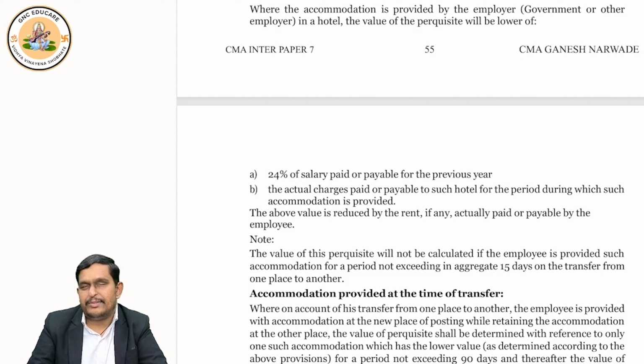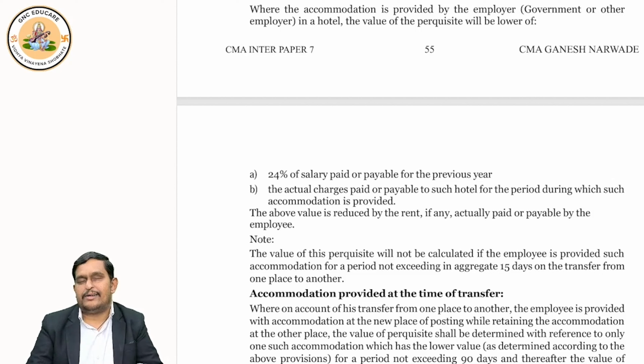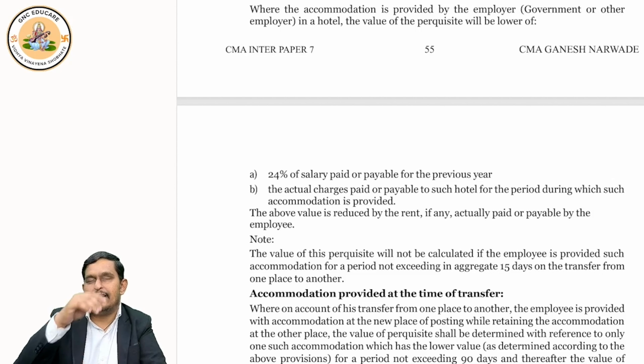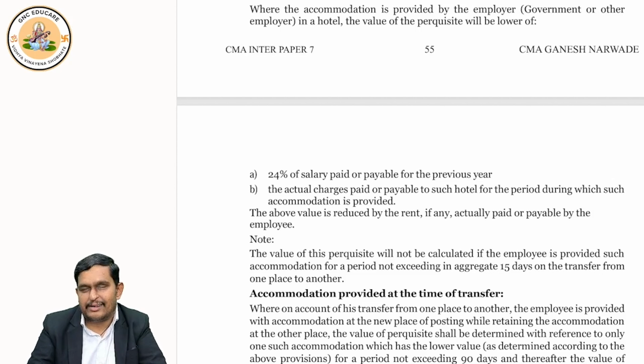Now, suppose sometimes you are shifting your job from one place to another. Your employer said go to that office and work there. Now, a new area, new city, how can you stay? So the employer said I'll book a hotel for some days till you find rented premises. You said okay.